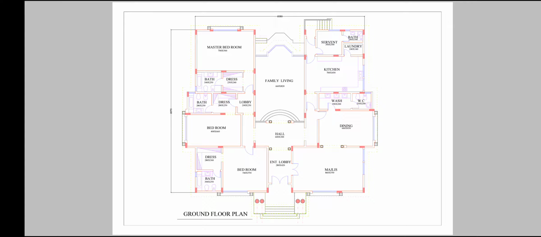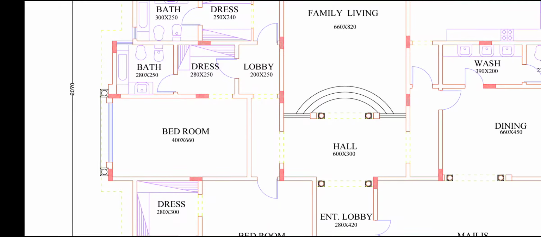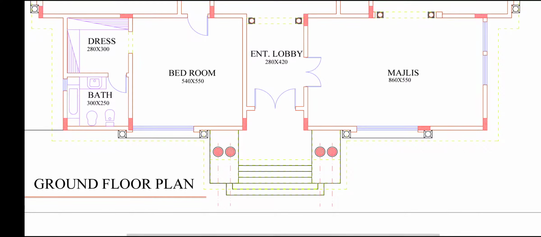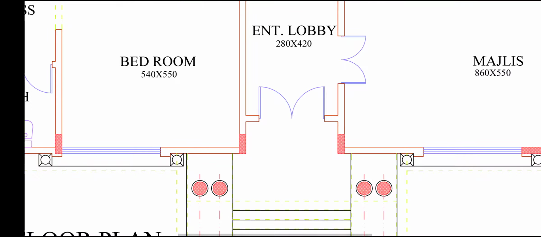This ground floor plan design we have here. This ground floor plan has four bedrooms with dining and kitchen, a family living room, and a majlis hall. We will see our entrance and these two circular columns for the arch design. This is only the ground floor plan.